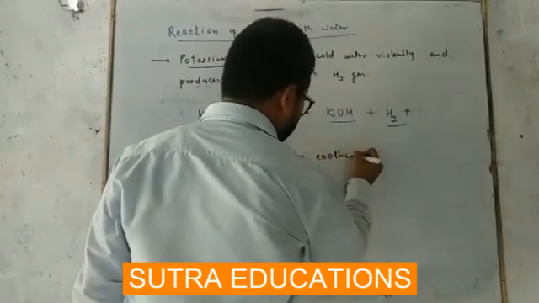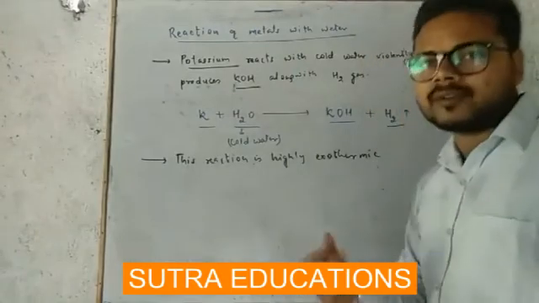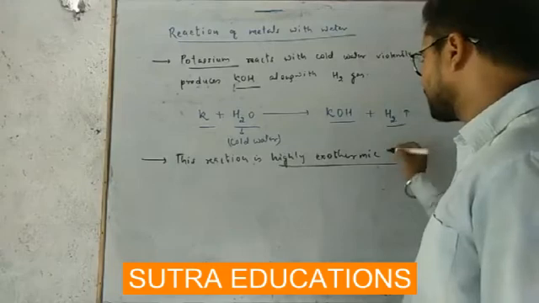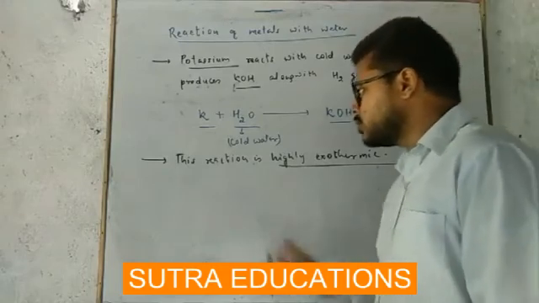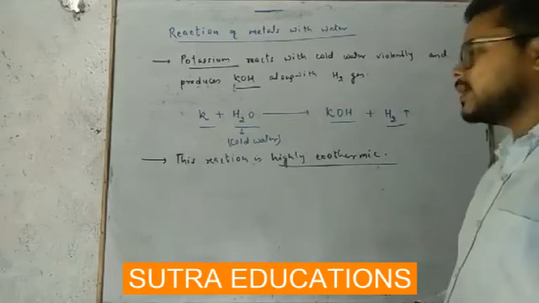You know what is exothermic? Exothermic means the reaction in which heat is evolving out. So this reaction is highly exothermic, and due to this highly exothermic reaction, heat is being produced here.